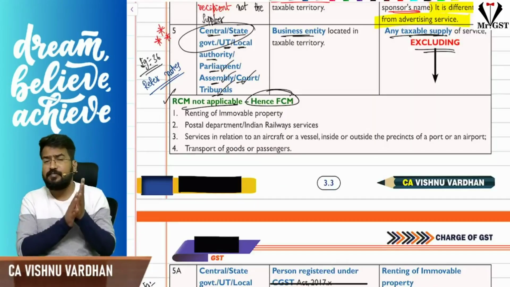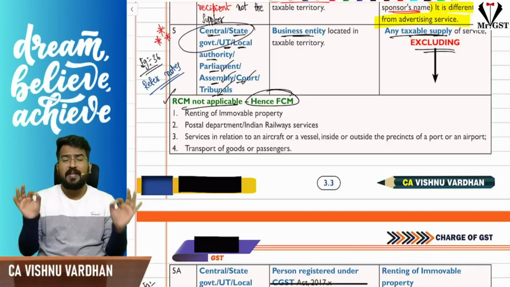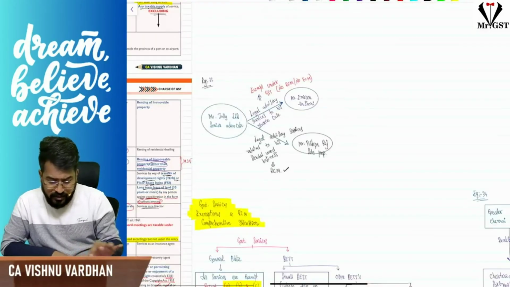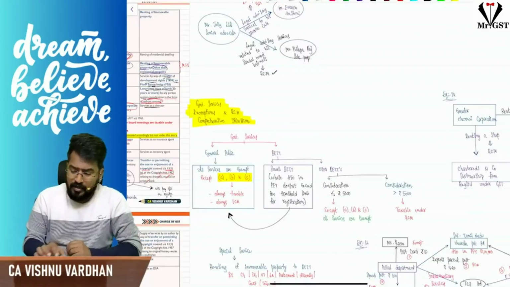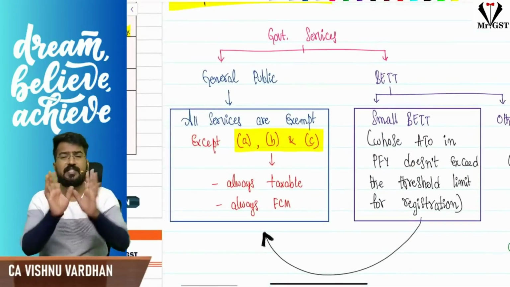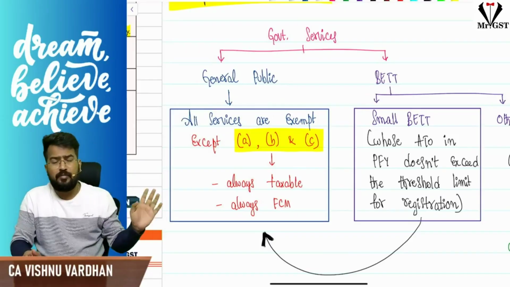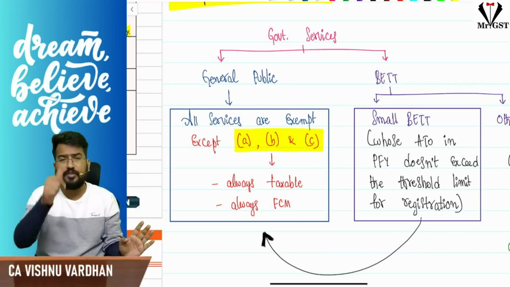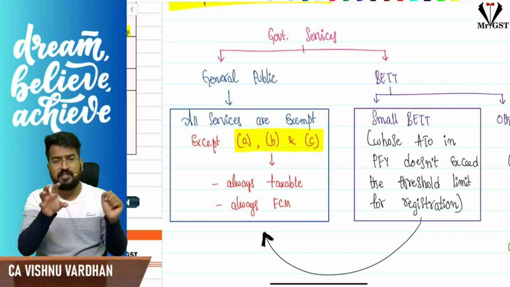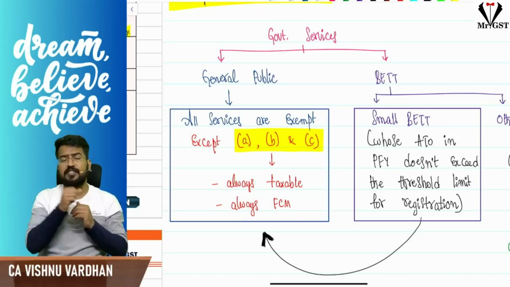The next one is with respect to government services. I can teach this RCM only when I am linking these provisions with exemptions. So please be careful, a very important discussion here. We have a comprehensive discussion here. First let us understand what is taxable and what is exempt, and if it is exempt, no need to worry about RCM or FCM. But if it is taxable, then we should check whether RCM or FCM. Some government services are exempt, some taxable under forward charge, some taxable under reverse charge. So let us understand first the taxability of government services.